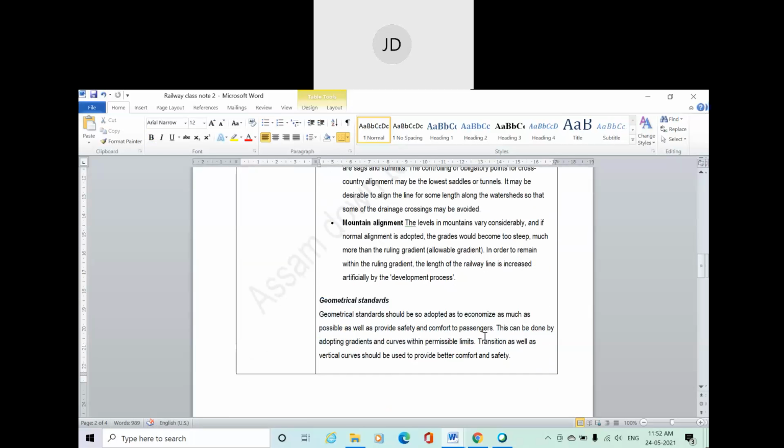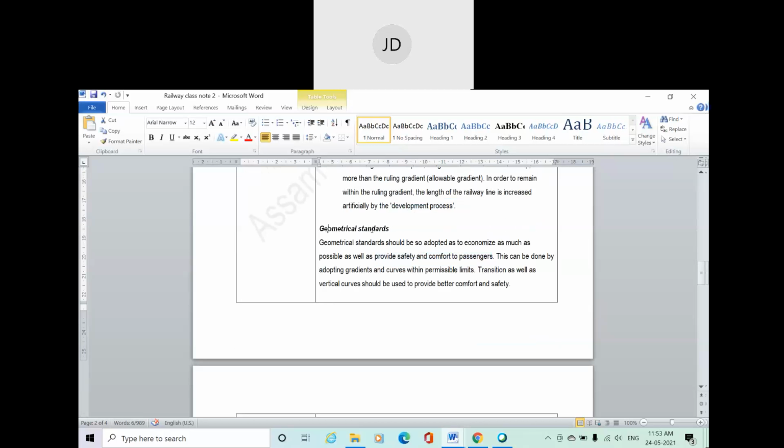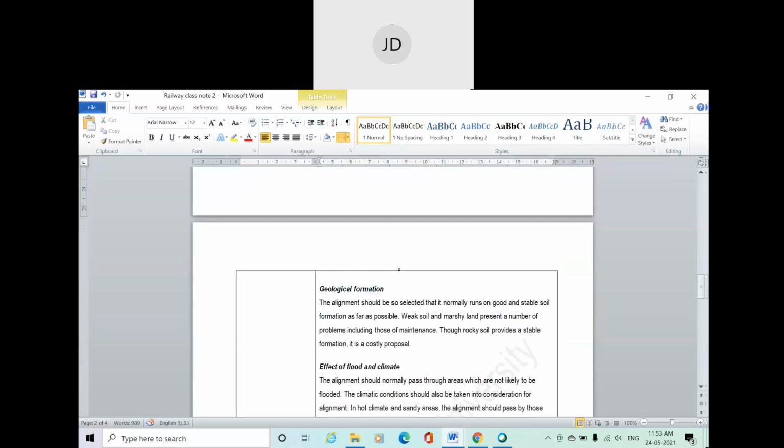That means when there is a provision of a horizontal curve or a vertical curve, you have to design that curve so precisely that the cost of construction is within the limit. Also, you need to consider safety and comfort of the passengers. That means geometric design is also a matter of concern in deciding your alignment.